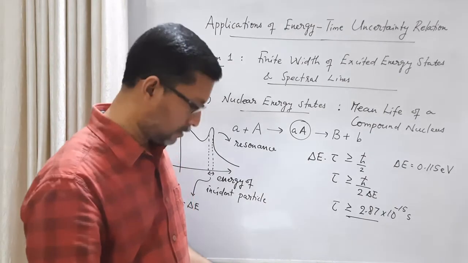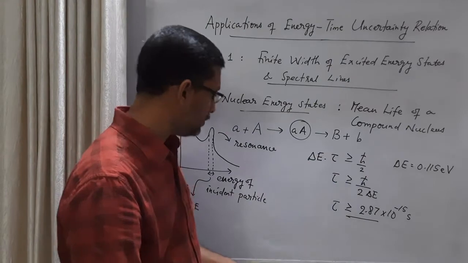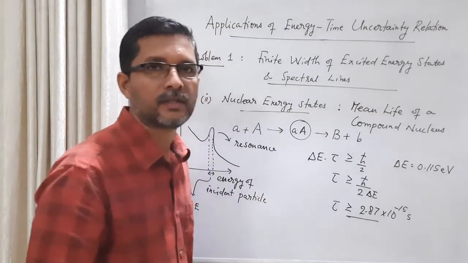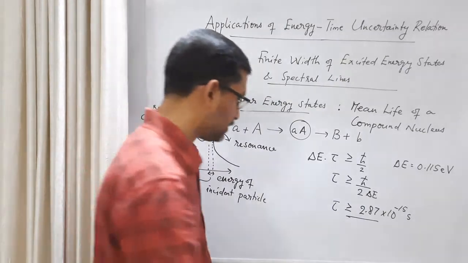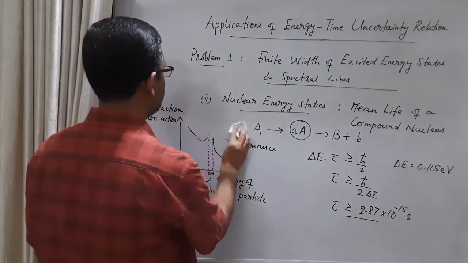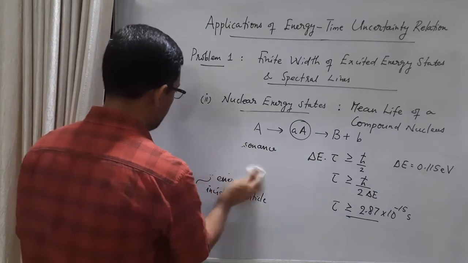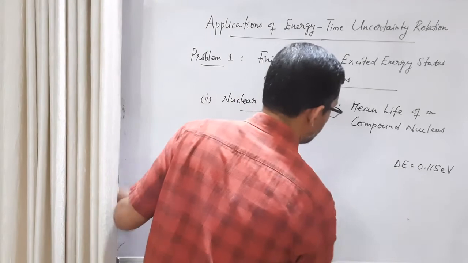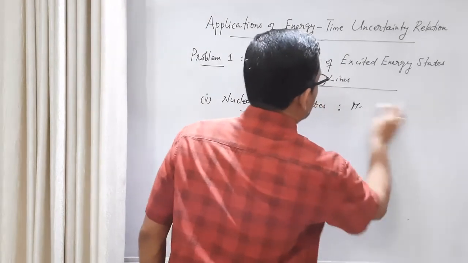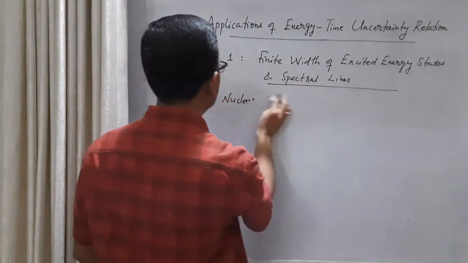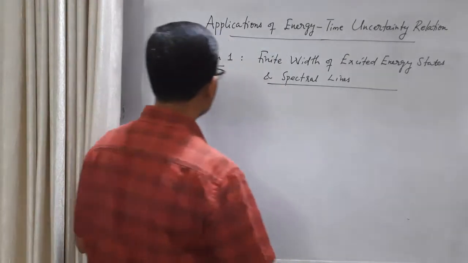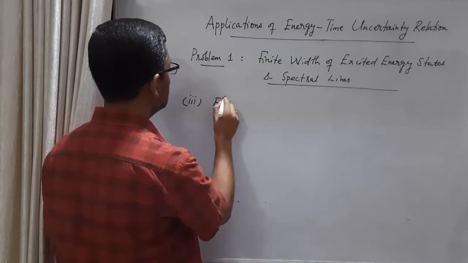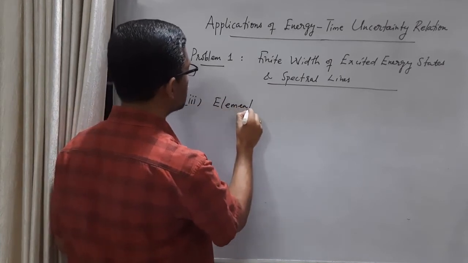Now let us go to a similar situation with still higher energy in the case of elementary particle reactions. So a third variety of this problem is elementary particle reactions.